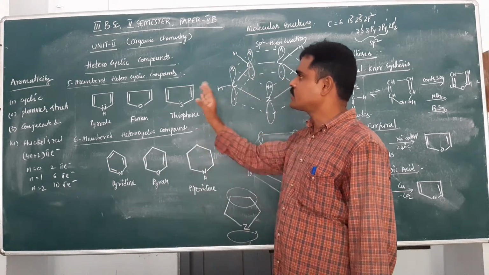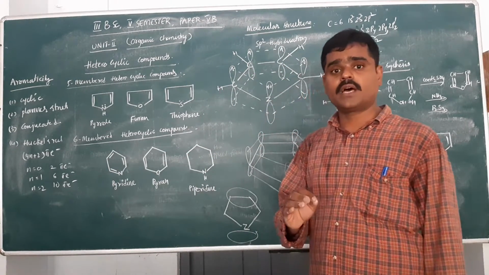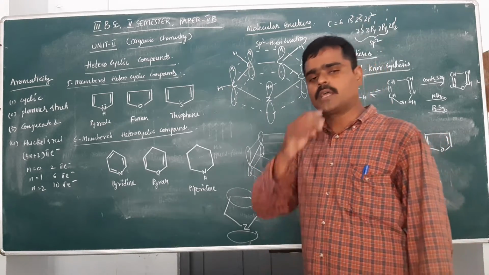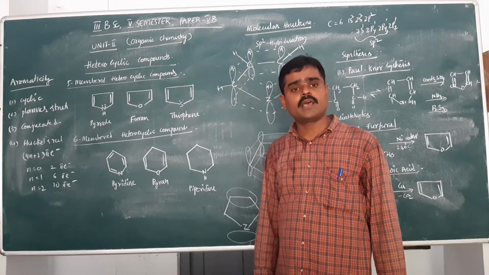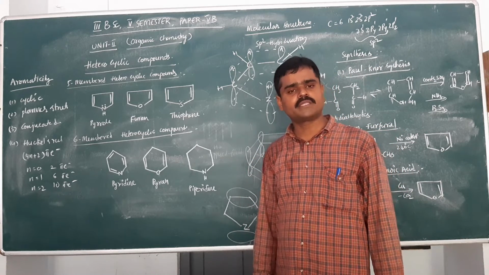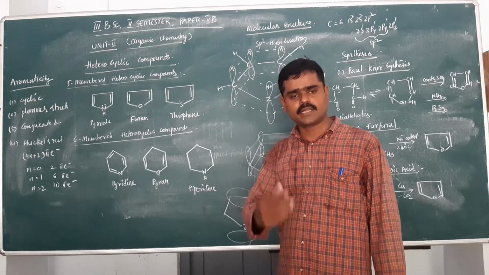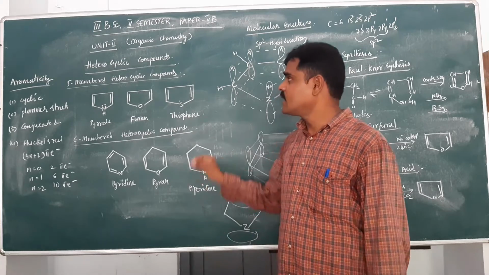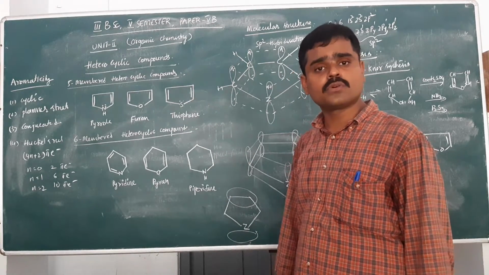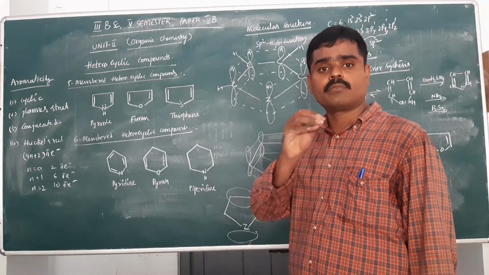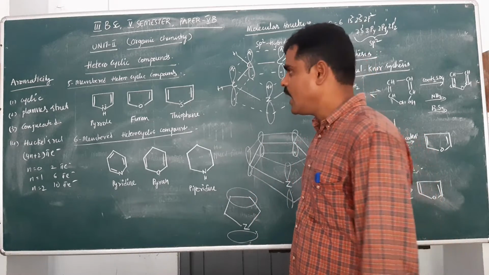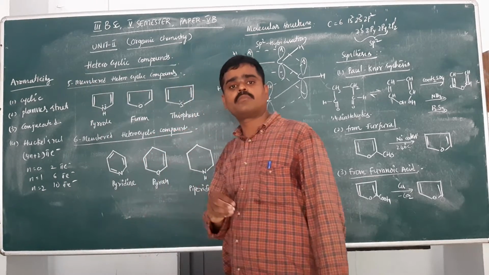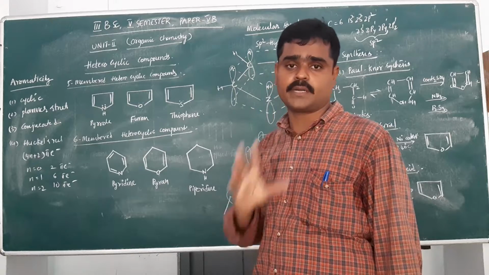Okay, the heterocyclic compounds are one of the aromatic compounds. You all know about aromatic compounds. The best example of an aromatic compound is benzene. In the first year and second year also, we discussed aromatic compounds. Here our heterocyclic compounds also belong to the aromatic compound category. Aromatic means these are very special compounds, having characteristic properties.